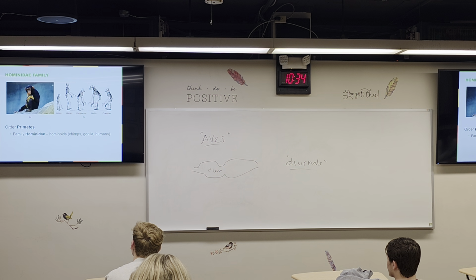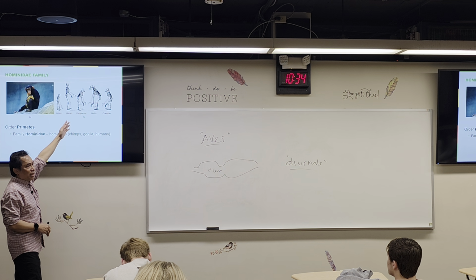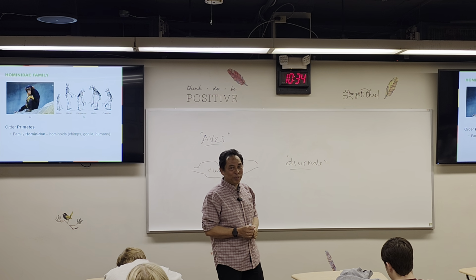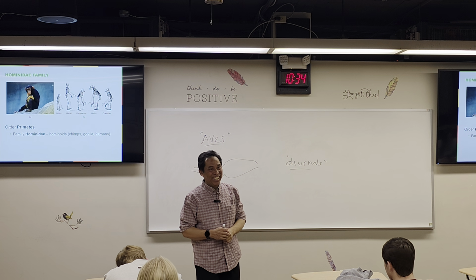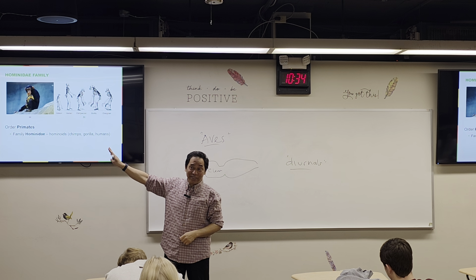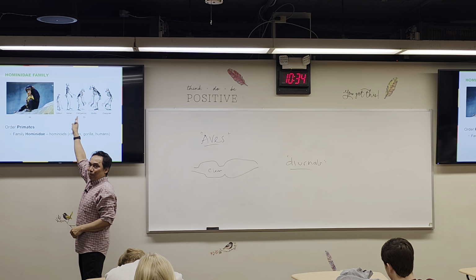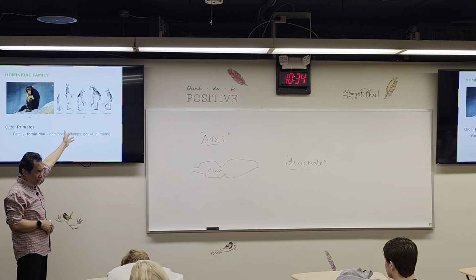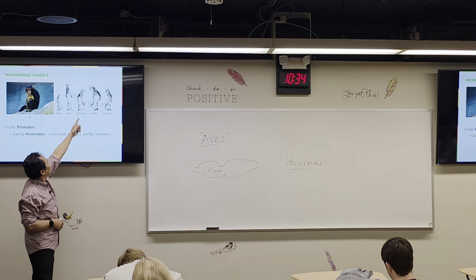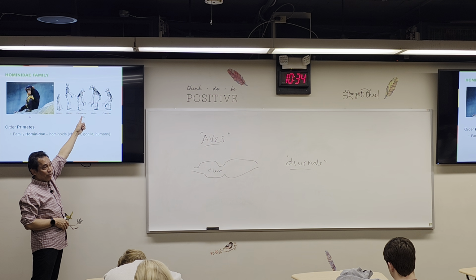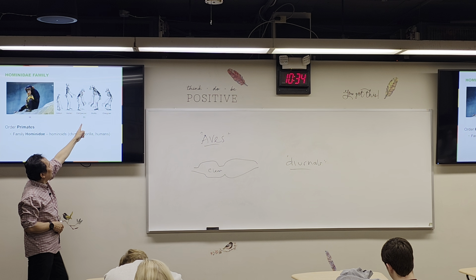Remember when we talked about similarity in structure? Anybody still know? Remember what is similarity in structure? Homologous. Yeah. The opposite is analogous. Right? You still remember that? This is homologous structure between different groups of primates. And from this structure, according to science, we are closest to the chimpanzee. So chimpanzee is our closest relative based on the DNA and also based on this homologous structure. Look at this one, orangutan.